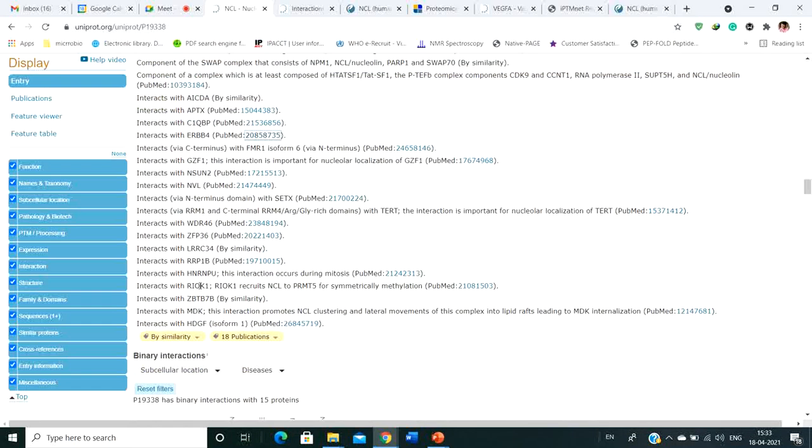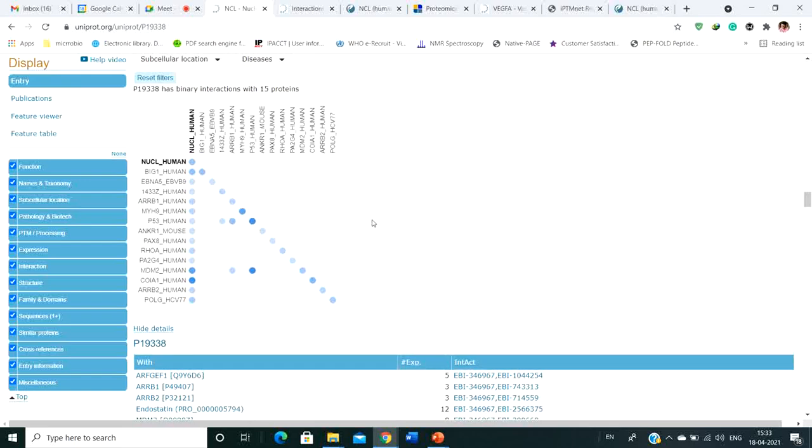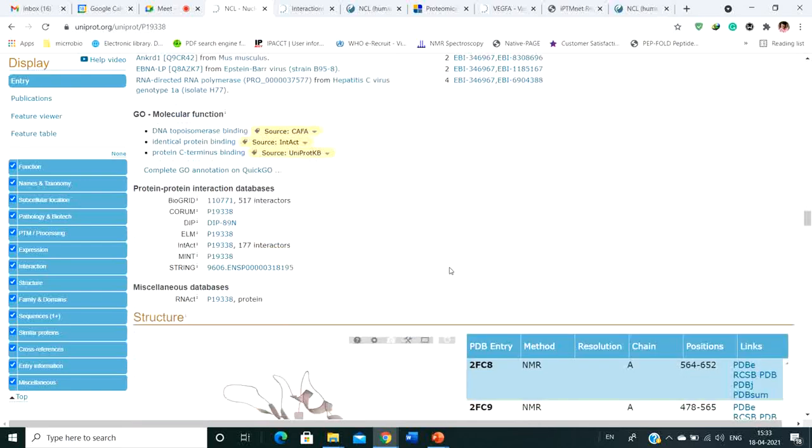Suppose this protein interacts with APTX; that interaction obviously has certain implications. Now, if that particular protein is modified or mutated, then this interaction is not going to be fruitful, and that unfruitful interaction might lead to some other kind of complication, or it might not. That's what people try to discover. Okay, so these are the type of things that you can also gather from this website.